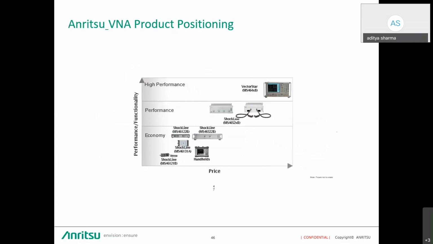Now, starting with the ShockLine, this is the graph which shows price to performance. In the lower section, we have the one port VNA models, MS46121B and MS46131A, both under the ShockLine series. The 131 is the industry first, which can go up to 43 gigahertz as a single port VNA. These come under the economical section. Then we have the high performance section, which is ShockLine MS46522B, and for the higher performance section, we have VectorStar.